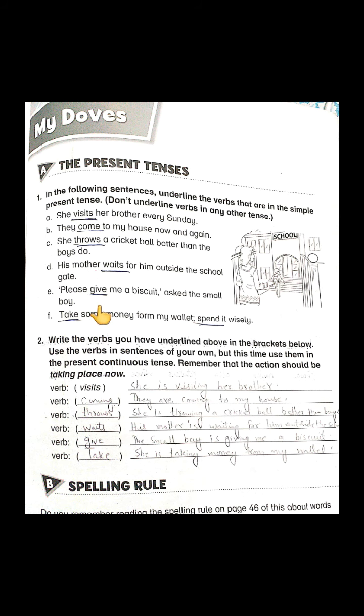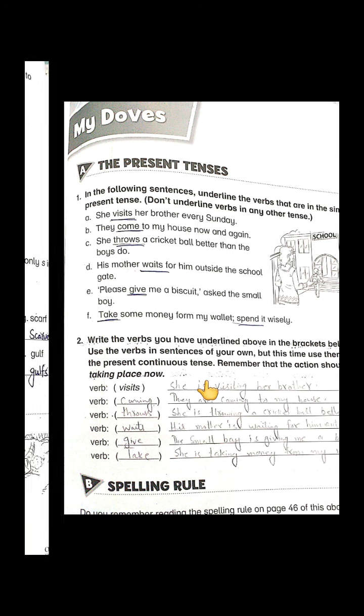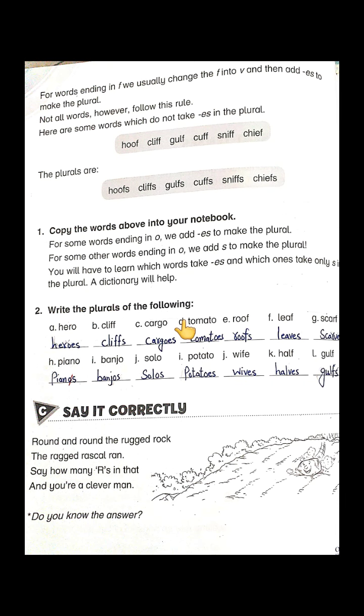And here they have instructed us, don't underline verbs in any other tense. Got it? The last one is, take some money from my wallet, spend it wisely. So underline take and then spend. Hope you have understood this activity. Skip the next activity. Come to the next page.